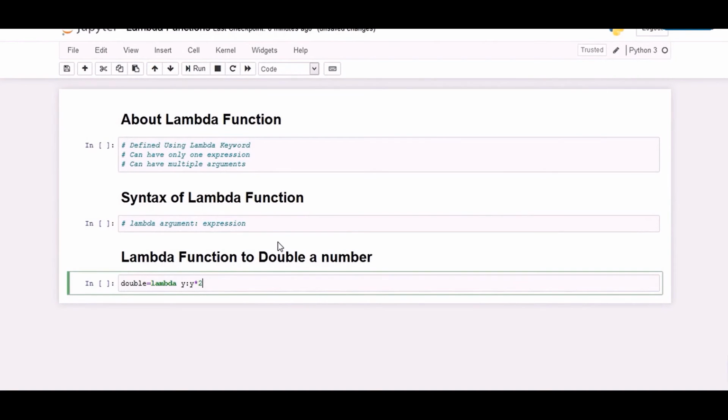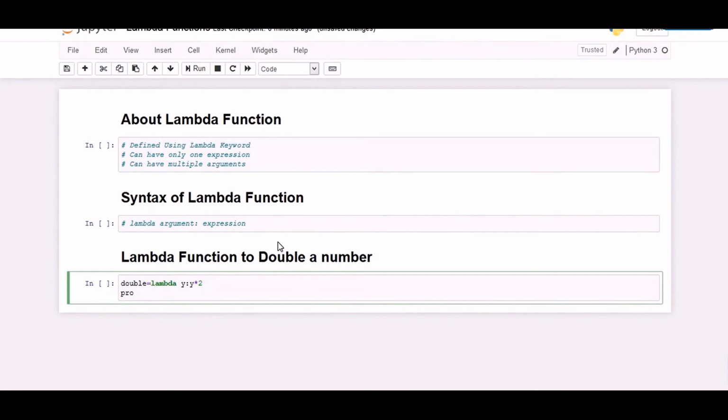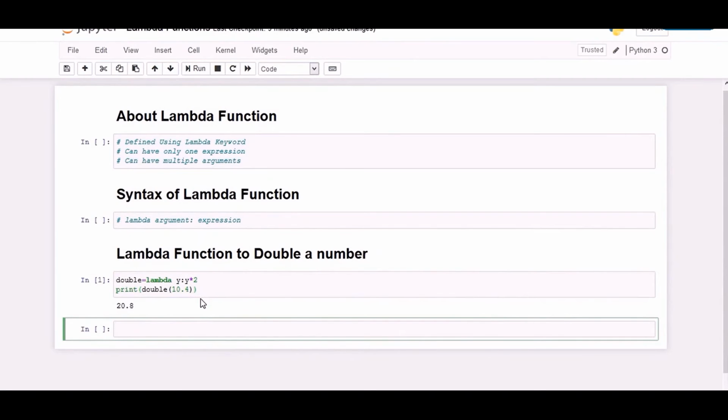We can now call it as normal function. So let's use this function to print the double of a number. So I'll write print double the argument within brackets. So you can see that double of the argument has been printed. This is equivalent to normal function which may have been defined by the classical method where we had to write def, a function name and the body.